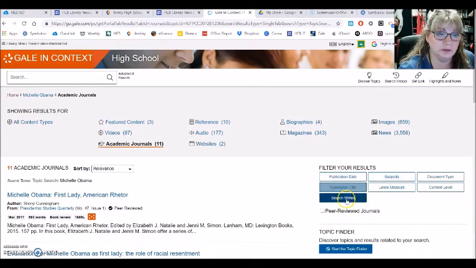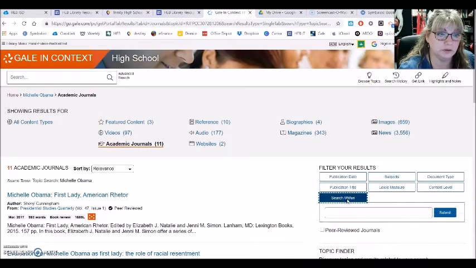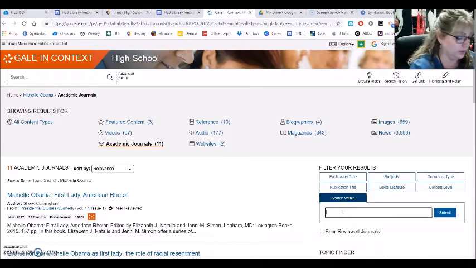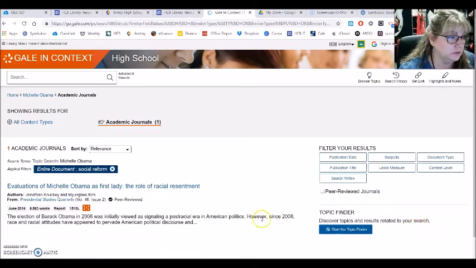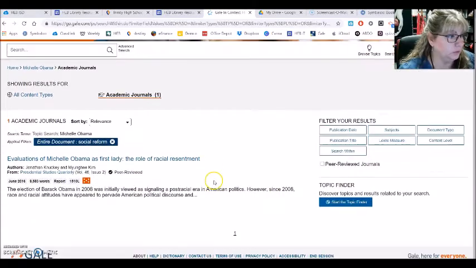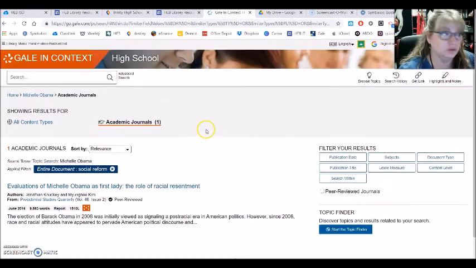Another thing you can do is search within your result. I showed you subjects, but I did not show you searching within. So what if we do social reform? There's a lot of different ways to say this, but that's one. And so let's see if we get results. We do get one within academic journals.